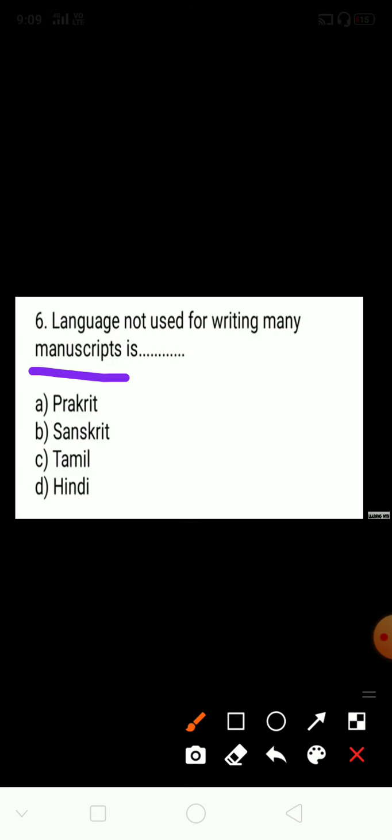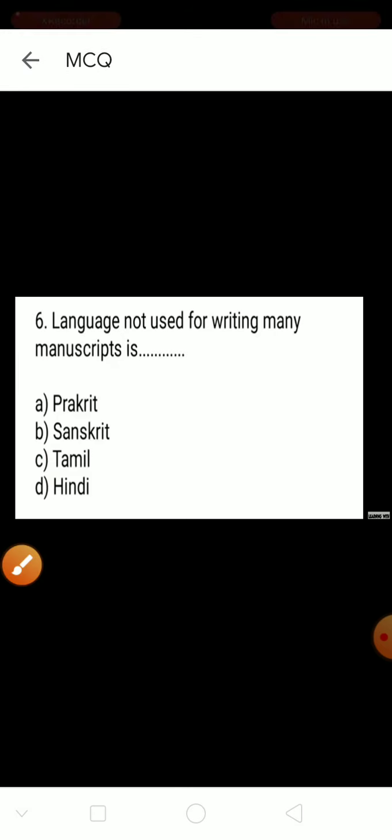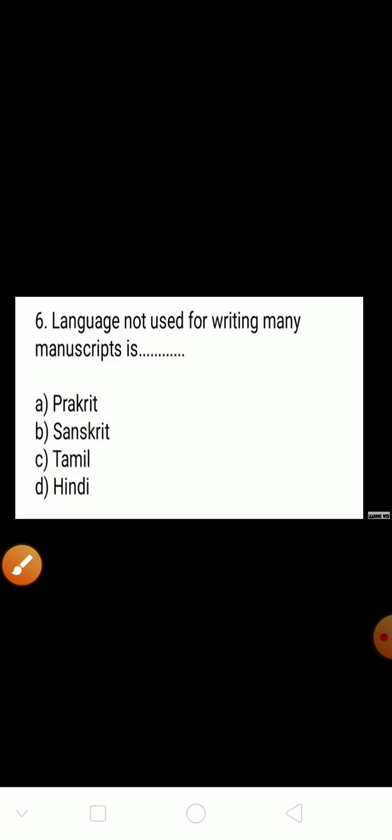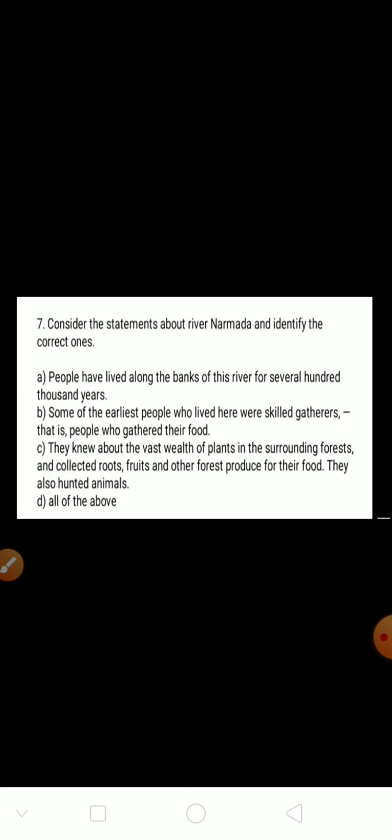The correct answer is Hindi. Hindi is the language not used for writing many manuscripts. Okay, it's completed.